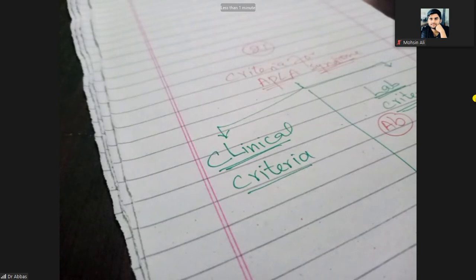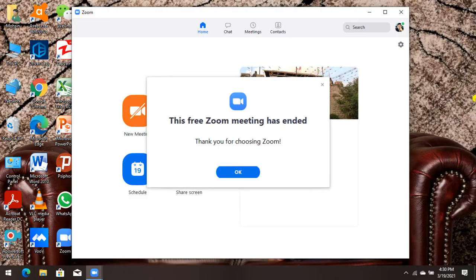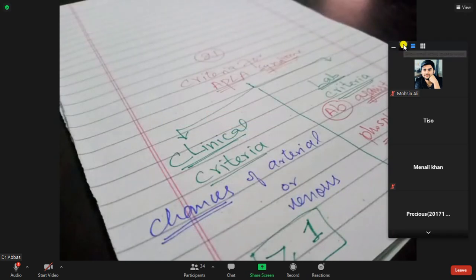Next one is the clinical criteria. Clinically, how will you check it? When there is an arterial or venous thrombosis, you can think about thrombophilia. Clear?